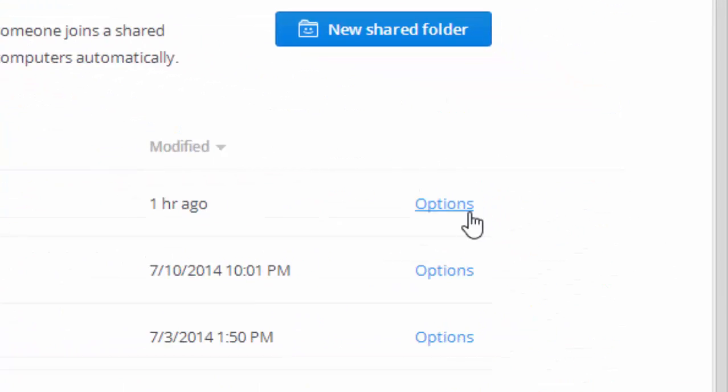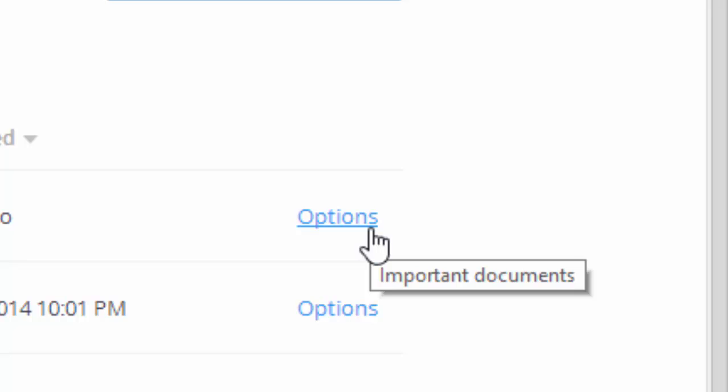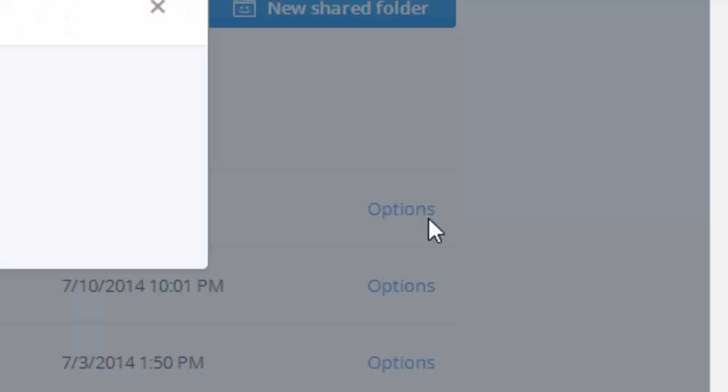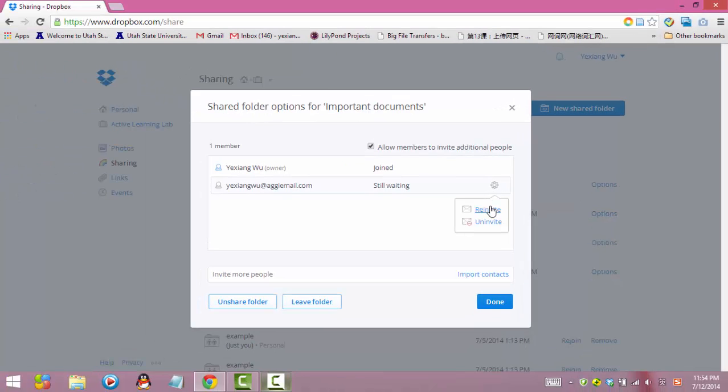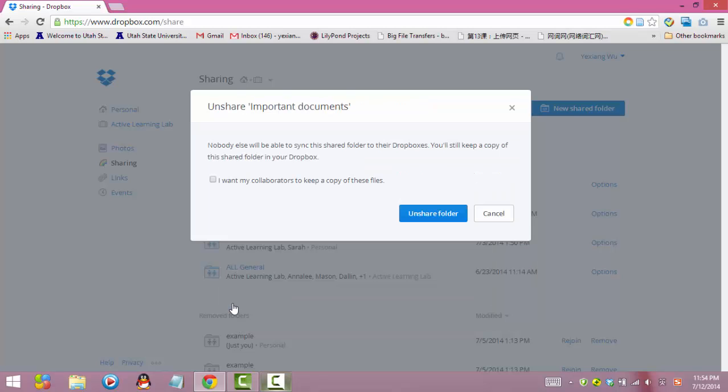Then click the options after the target folder. You can choose to re-invite the person or uninvite the person. You can also choose to unshare the folder. When you click Unshare Folder, nobody else will be able to sync this shared folder to their Dropboxes.